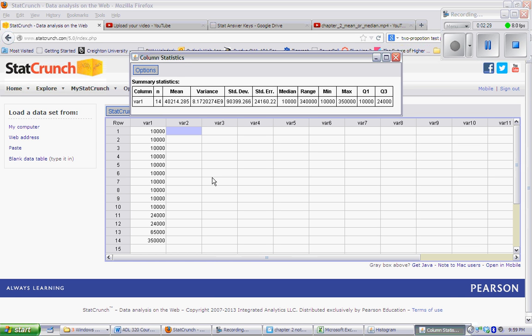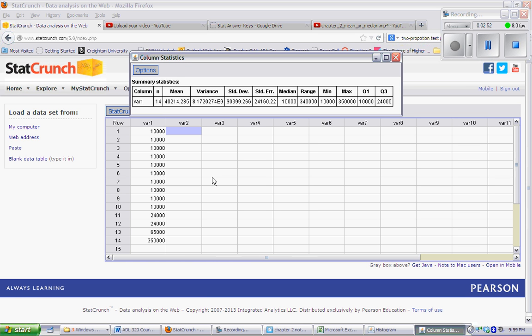On the other hand, if I were a worker going through a union or something, trying to get better wages, they're not going to say that the average salary is $40,000. They're going to say that the median salary is $10,000. A better measure of center here is honestly the median. We have a very skewed graph.